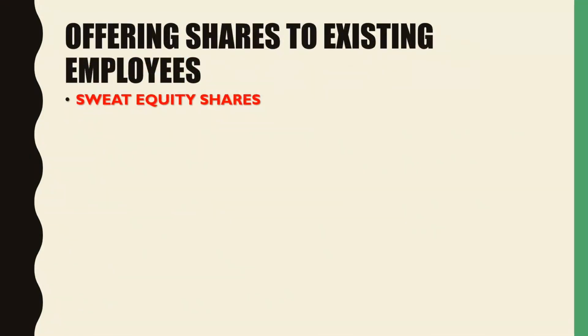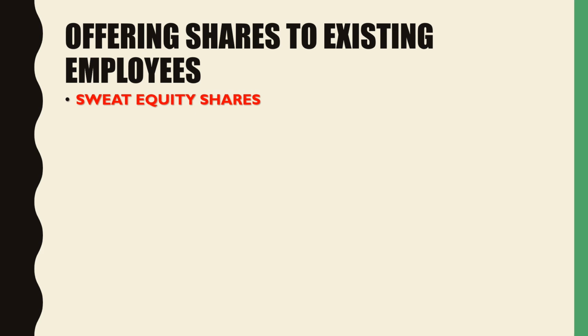The next type, that is sweat equity shares. So this is one more type wherein shares are going to be offered to the existing employees. As the name itself indicates, sweat, that is wherein the employees are toiling for the company. That is, they have worked hard for the company and they have worked so much that they have offered their sweat to the company.